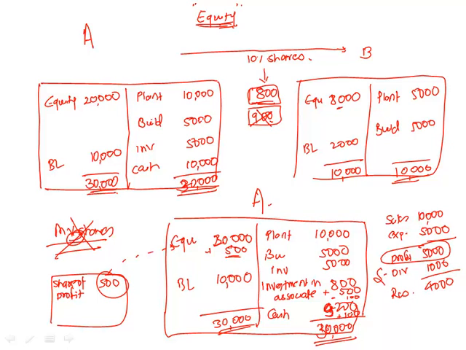Is that fine? So let's revise. Investment in associate we always show as a single line item. Irrespective of whether we paid goodwill or we haven't paid goodwill, it will always be a single line item. If the associate makes profit, we take proportionate share of that profit and we add that to our profit, and we also increase the value of investment. If the associate pays dividend, it does not go to income statement.